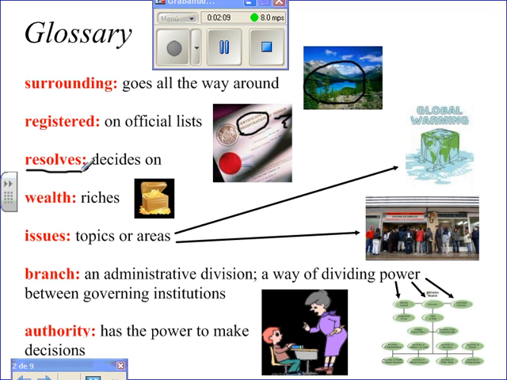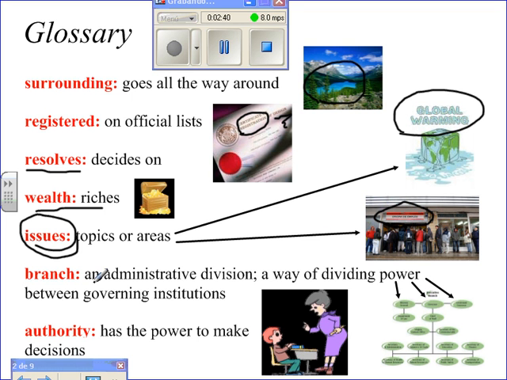Resolves means to decide on something. So if you resolve an argument, the two people decide that they're going to share the toy in the end, for example. Wealth is riches. Issues, these are topics or areas which people need to discuss. So a big issue would be something like global warming, or protecting the environment, or finding jobs for everybody.